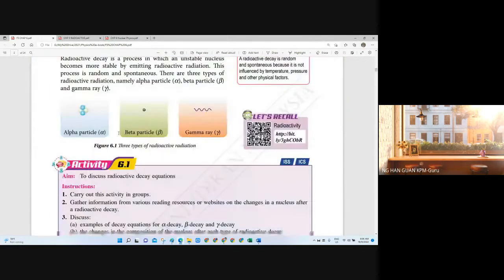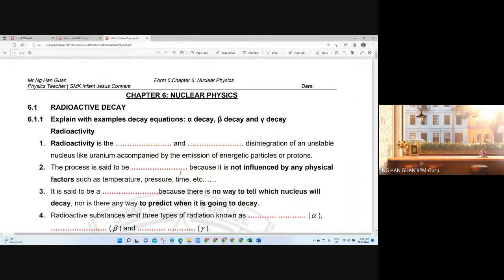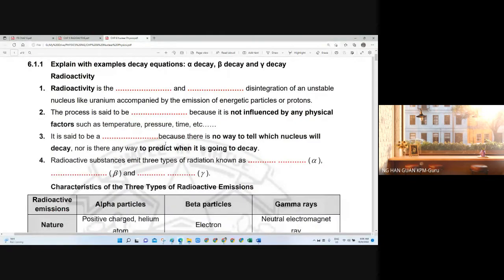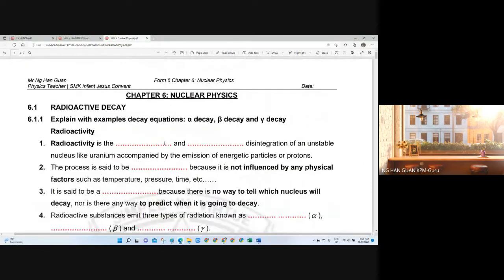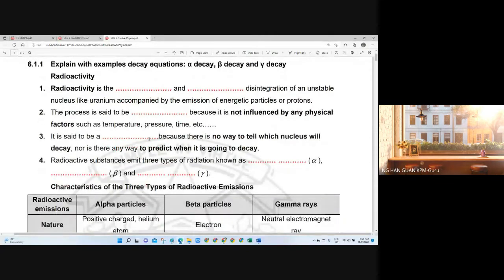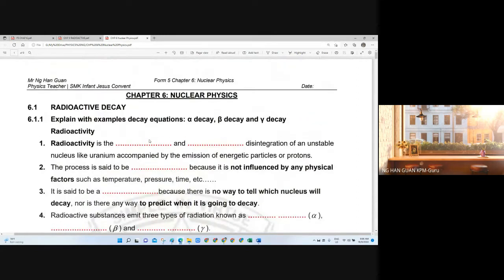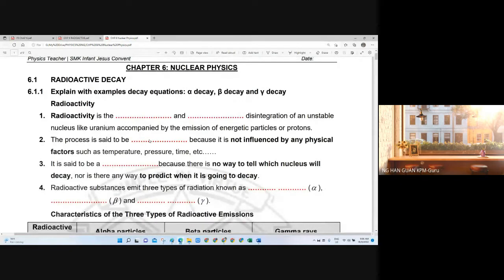Okay, so in the Google Classroom, I think you noticed already, I already shared with you some notes here on my module, right? So actually I modified my old module, and I added some according to the new requirements of the KSSM. Okay, but some I still kept even though they are no longer highlighted in your new syllabus, so that you can learn a more complete picture regarding the content that you study.